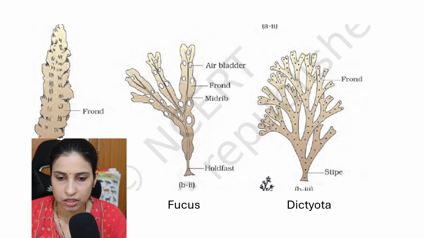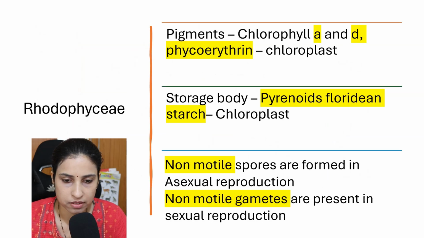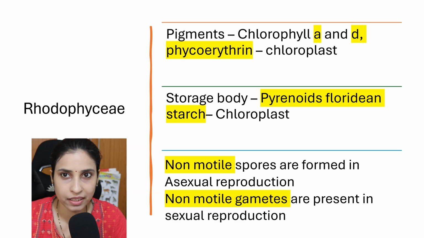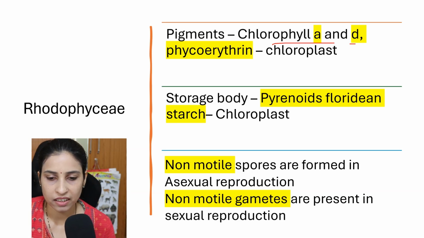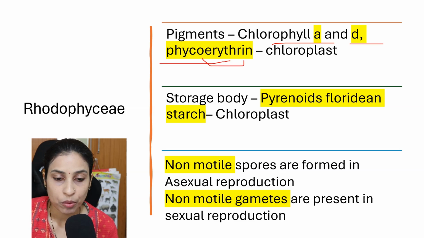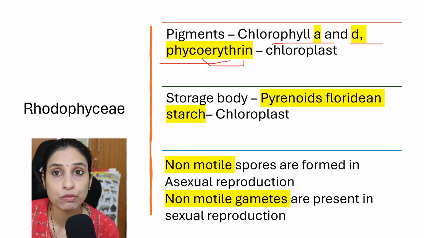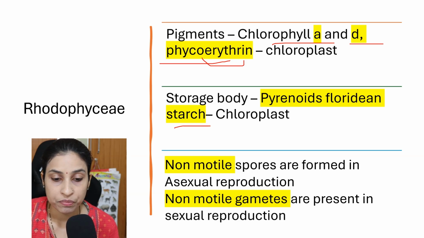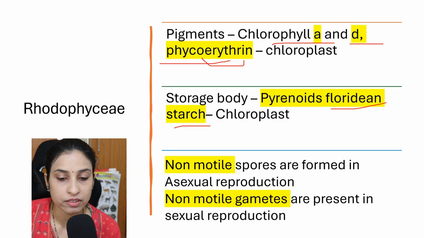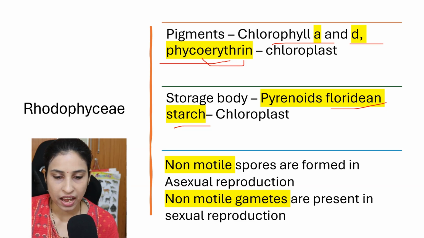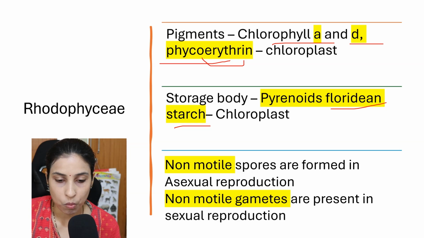Then let's move to the next class, that is Rhodophyceae. Rhodophyceae means red algae. These red algae contain the pigment system of chlorophyll A, chlorophyll D, along with phycoerythrin. Phycoerythrin means red color, so this pigment is responsible for the red coloration of the algae. Then another one is the storage body. Pyrenoids contain a special starch known as floridean starch. The body contains the stored food, that is floridean starch.